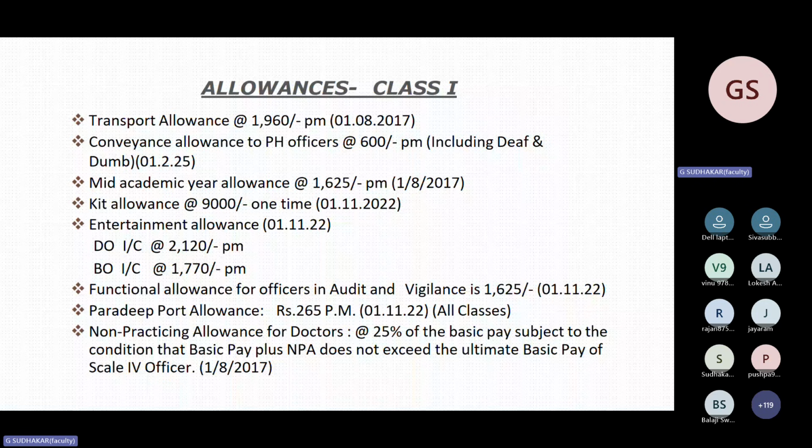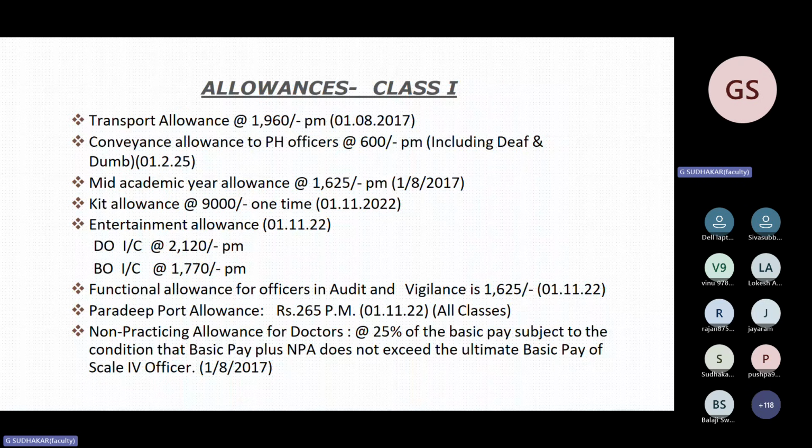This was revised effective from September 2025, including deaf and dumb. This is apart from the transport allowance they are drawing. Transport allowance for class 1 handicapped officers is now 1,960 plus conveyance allowance for handicapped officers of 600.